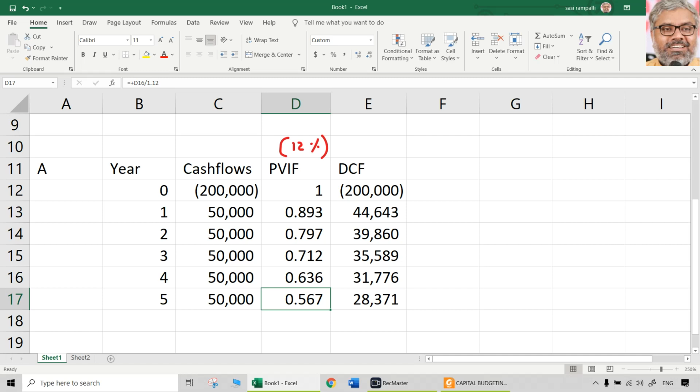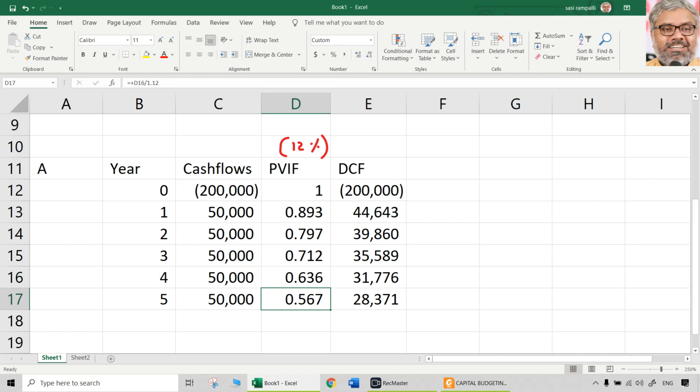Some calculators, I'm not sure all of you have the same calculators, so check if this is working. 1 divided by 1.12, press equal to, you get 0.8928 something, whatever it is, 0.893 you can write. Then just press equal to, don't press anything else. If 0.797 is coming, that means your calculator has this feature. After that, you just need to press equal to, equal to, equal to. You don't need to press divided by 1.12 every time, not required. So use the calculator carefully according to the features available in your calculator and find out these PVIFs.